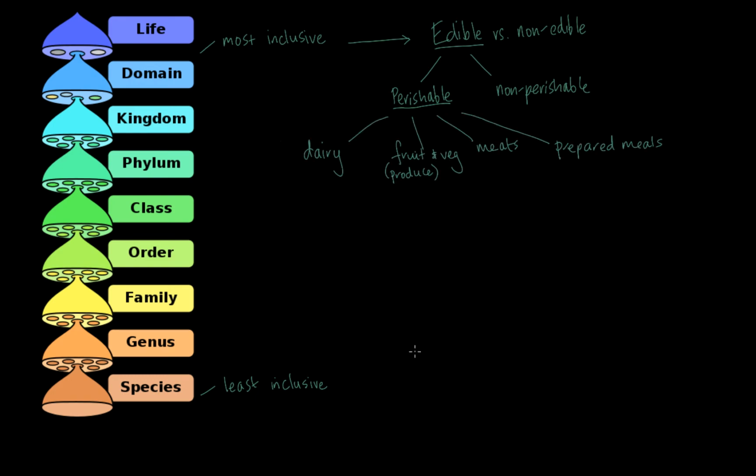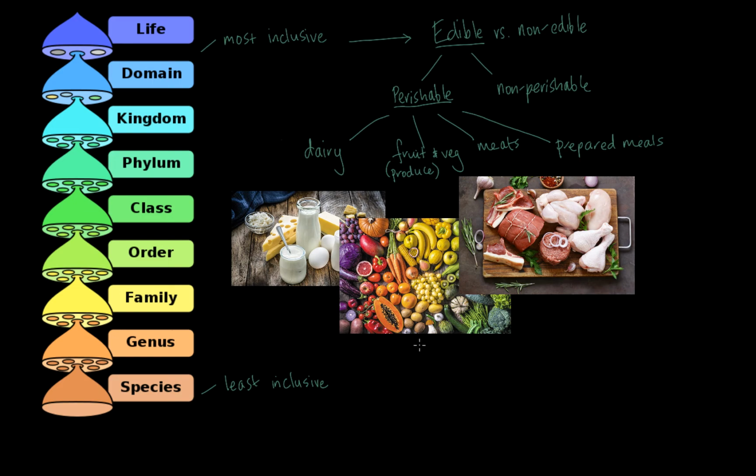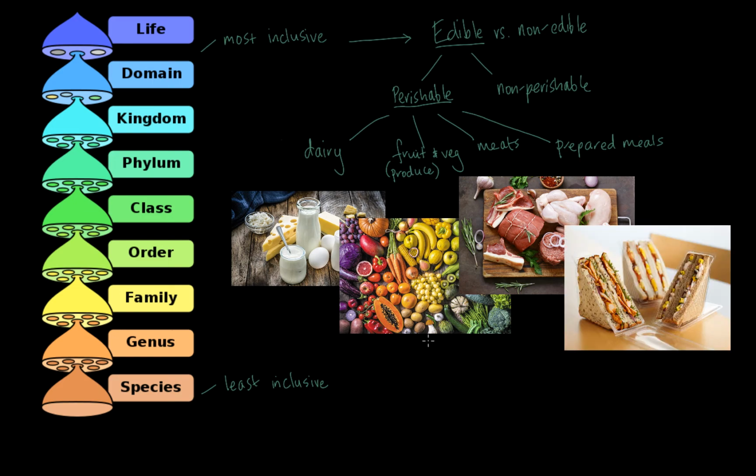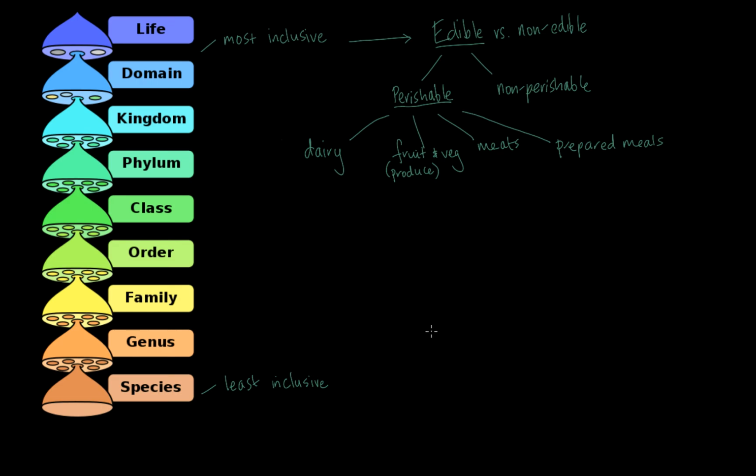All right, so here are some broad categories I've come up with: dairy, fruit and veg, meats, prepared meals, things like sandwiches, sushi, which is amazing. These are some really, really broad categories. Again, they're underneath the kingdom of perishable.